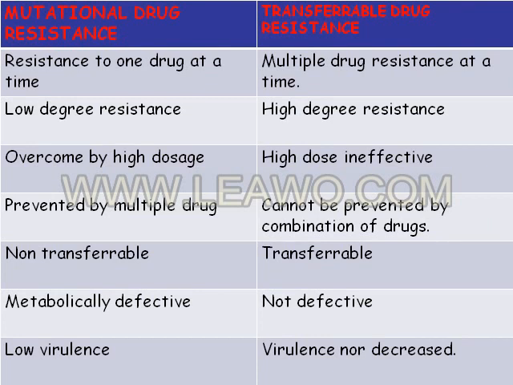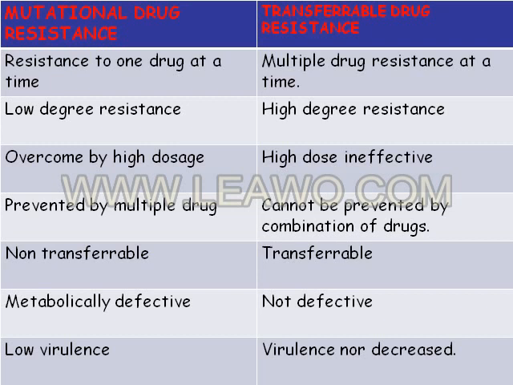I told there are two types of drug resistance. One is mutational drug resistance, another is transferable drug resistance. So what are the differences between the mutational drug resistance and the transferable drug resistance? So first, the resistance in case of mutational drug resistance is for only one drug at a time, whereas in case of transferable drug resistance, multi-drug resistance at a time takes place.